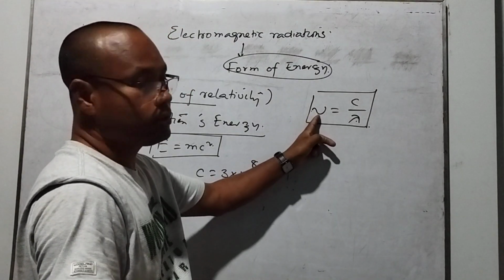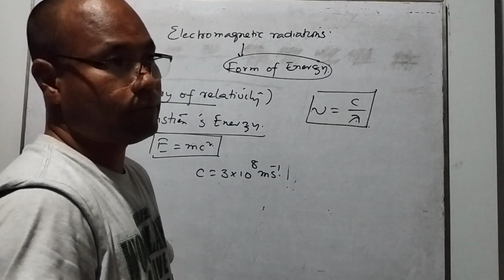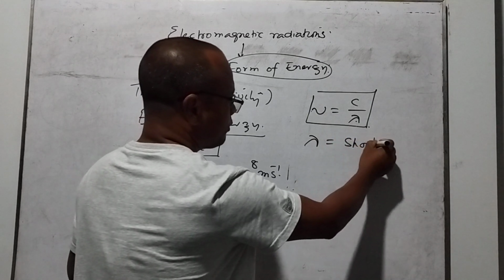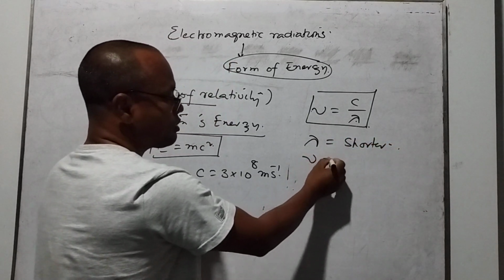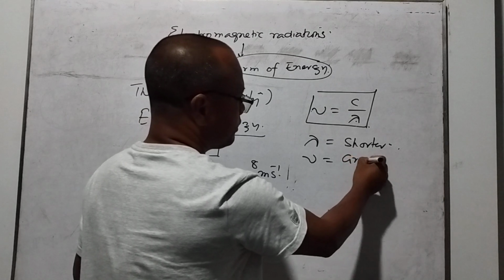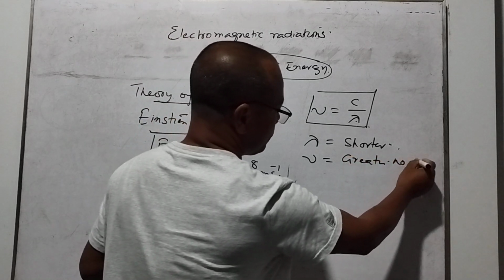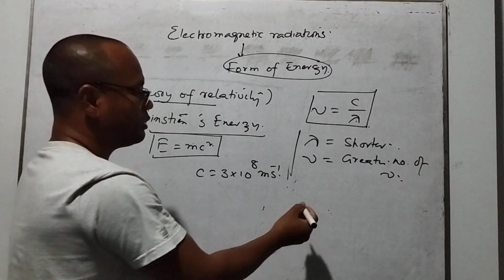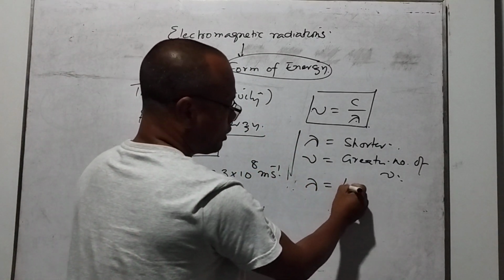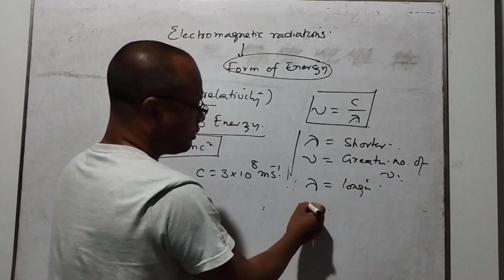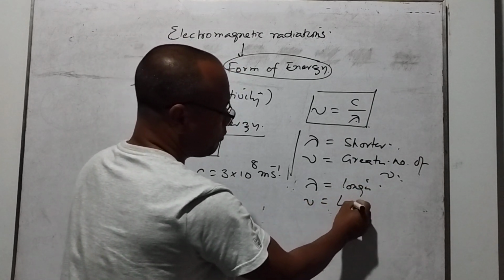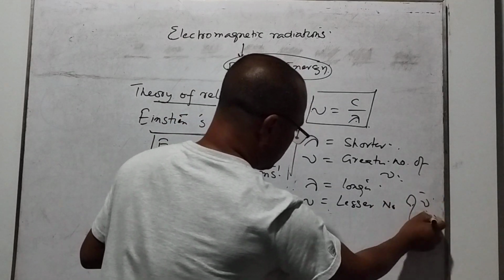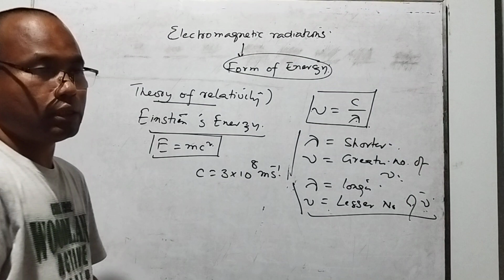When the wavelength is shorter, the frequency will be greater, the number of frequency is higher. When the wavelength is longer, that means the lesser number of frequency. So we understand from the relation here.